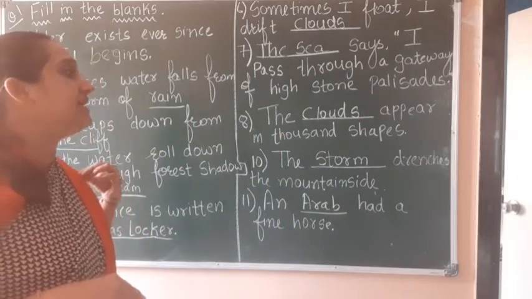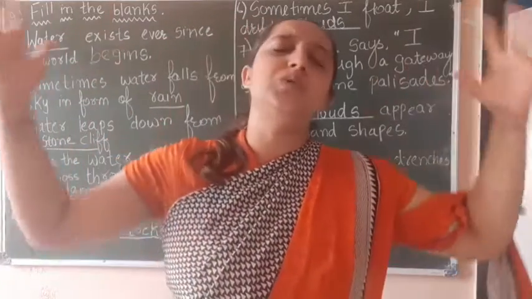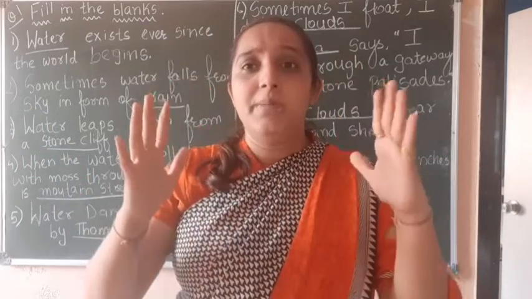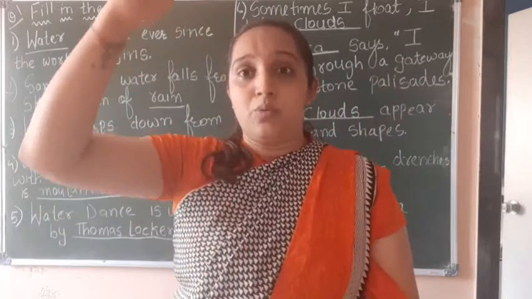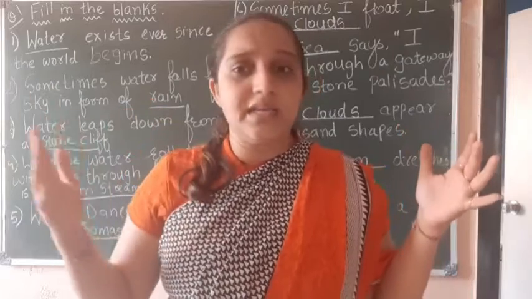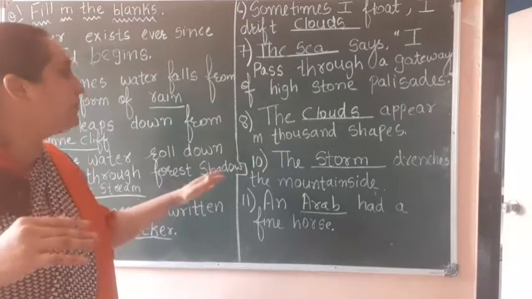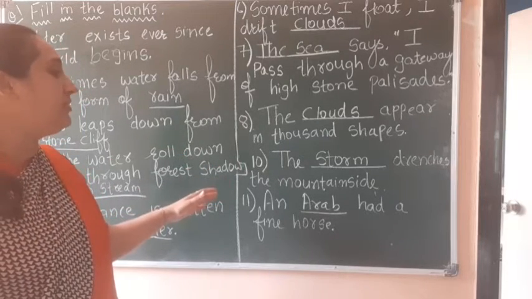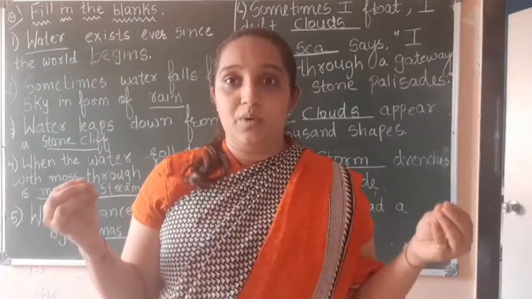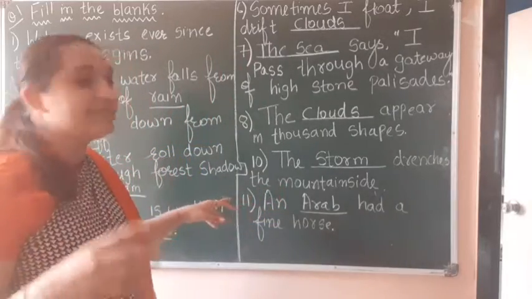The dash appears in 1,000 shapes. Now the clouds can appear in 1,000 varieties of shape. Sometimes it can be a small cloud, big cloud, in different shapes, heavier cloud, lighter cloud. So that is why they are in different sizes and shapes. Okay, so clouds are in 1,000 shapes and sizes. Okay, the dash drenches the mountainside. The storm means, you know what a storm is, okay? Wind, right? So that drenches or passes through the mountainside, right?